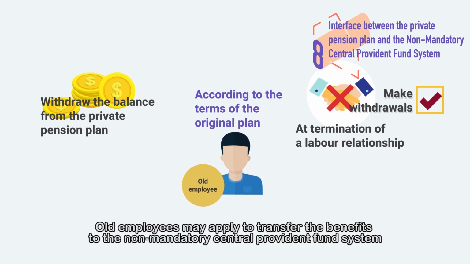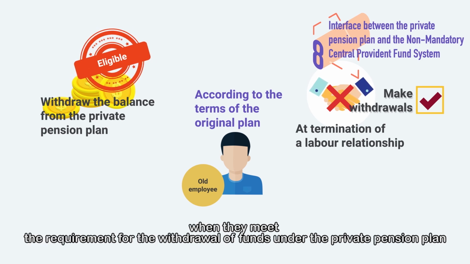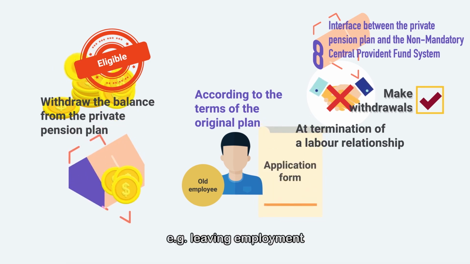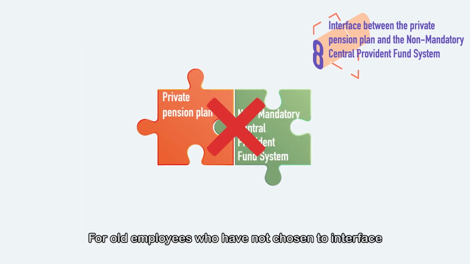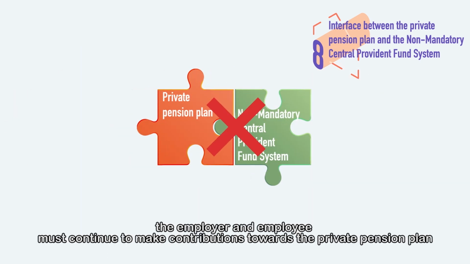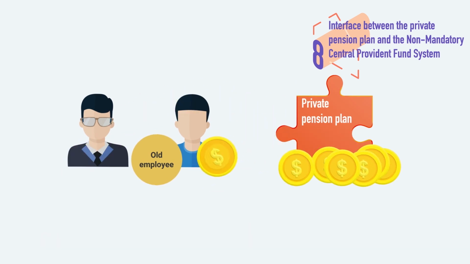Old employees may apply to transfer the benefits to the non-mandatory central provident fund system when they meet the requirement for the withdrawal of funds under the private pension plan. For example, leaving employment. For old employees who have not chosen to interface, the employer and employee must continue to make contributions towards the private pension plan.